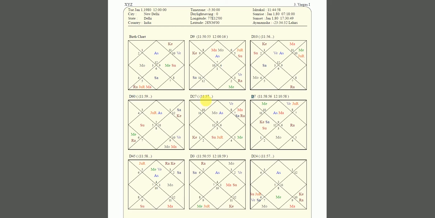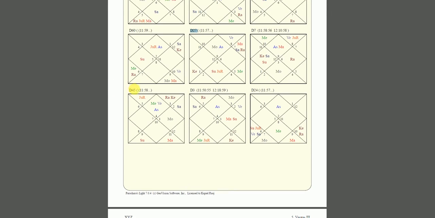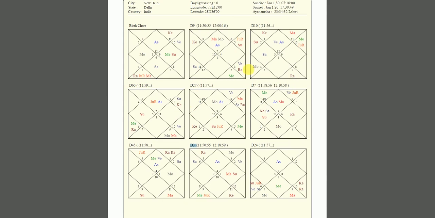Then comes the D7 for children. D27 for, I believe, this is the Trimsamsa chart. Actually, no, this is the chart for education. Either it's education or spiritual progress. But the names you can just simply type in D27 chart Vedic astrology. It'll show you. I have to keep referring back because I'm not using these charts all day long. So sometimes I forget the name of this, but I'll just type D45, you know. And like D3 is Drekkana. Drekkana, so what it's doing, like Navamsha, takes your ninth house and shows you exactly how your fortune is. What is the strength of the planets, right?